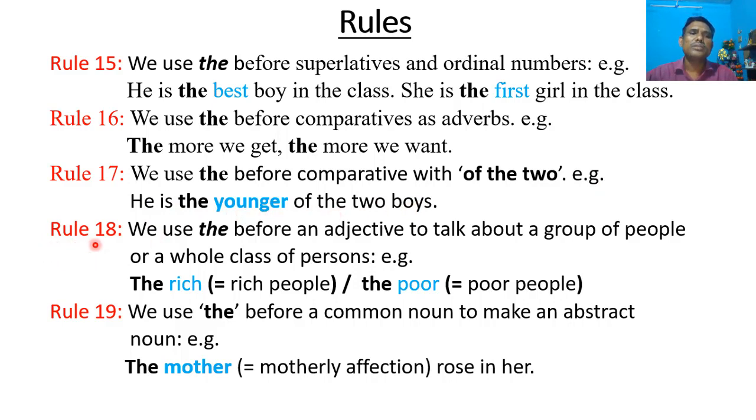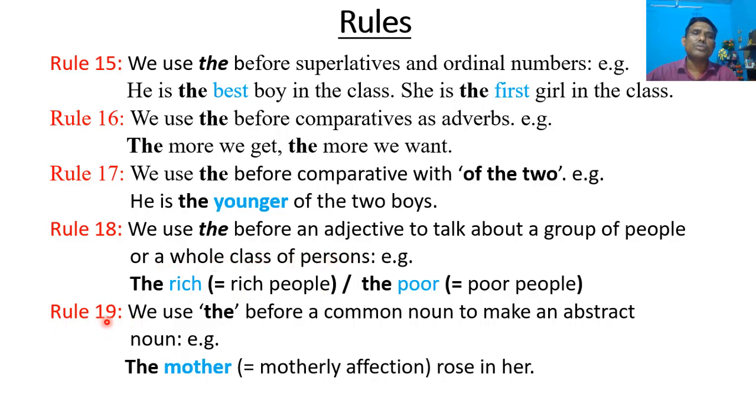Rule number 18. We use "the" before an adjective to talk about a group of people or a whole class of persons. For example, the poor. Poor is an adjective. The poor means poor people. So, "the poor" refers to a group of people or a whole class of persons.